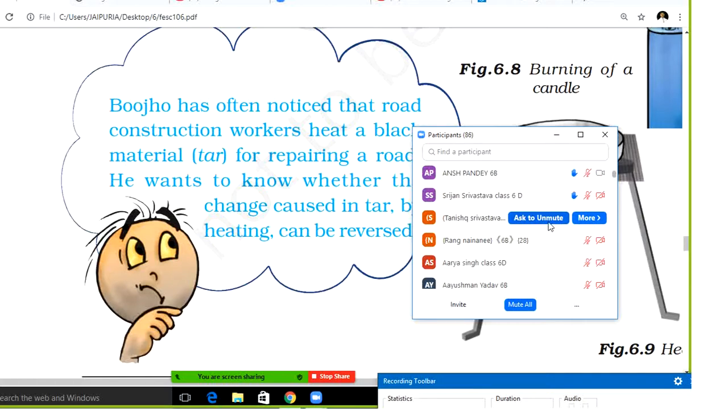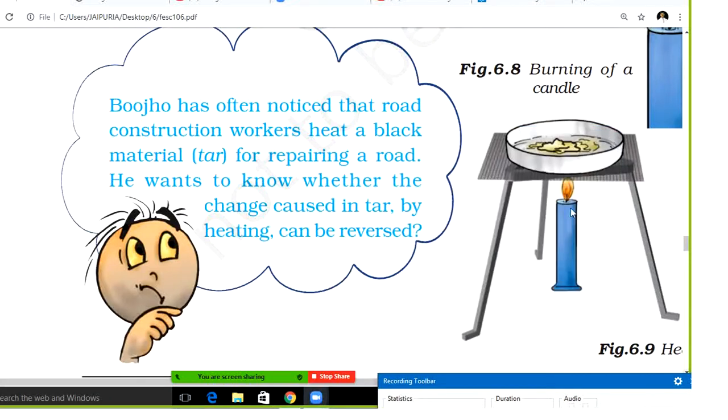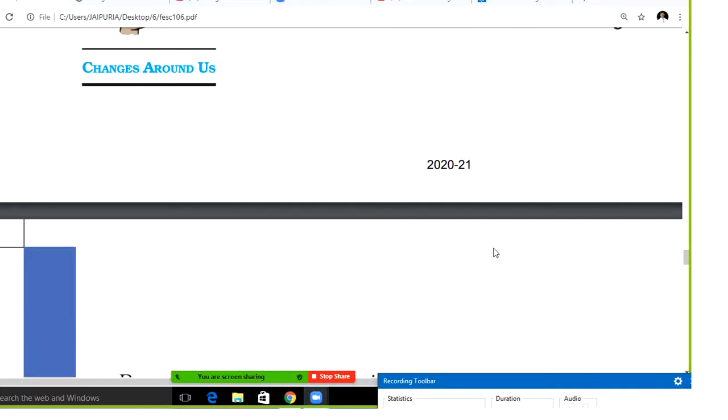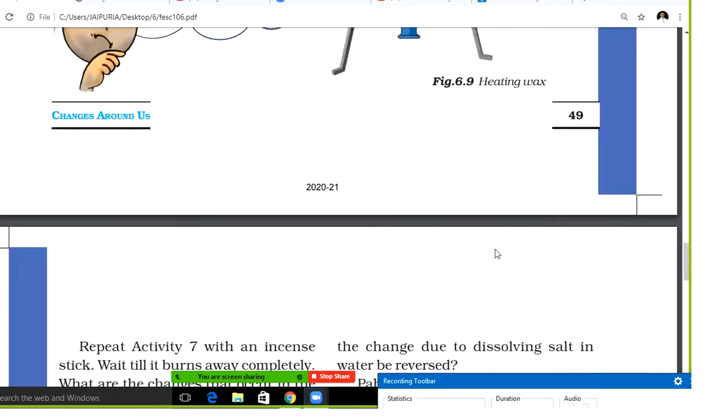Yes, Srijan. You have seen that road construction workers heat a black material called coal tar. So can it be reversed? Yes, sir, it can. No, it is not possible to reverse, because once you have heated it, it has converted, and a lot of chemical reactions are going on. So he wants to know whether this change is reversible or not. Students, here you have seen how things have changed.